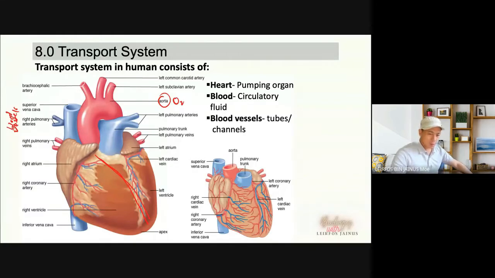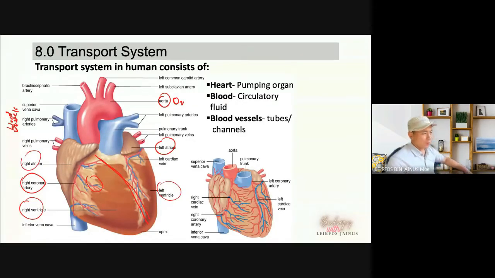From the outside, we can see the right atrium, left atrium, left ventricle, and right ventricle. And on the surface, you can see the coronary artery. This coronary artery is the blood vessel that will supply blood to the heart, or to the muscle of the heart.